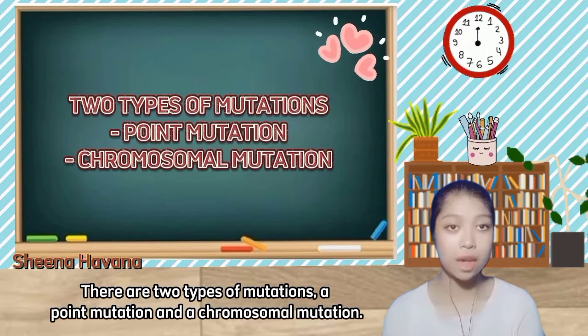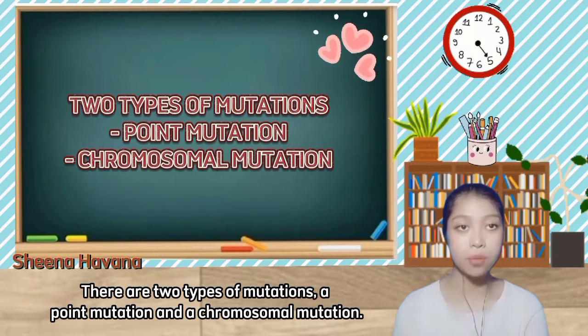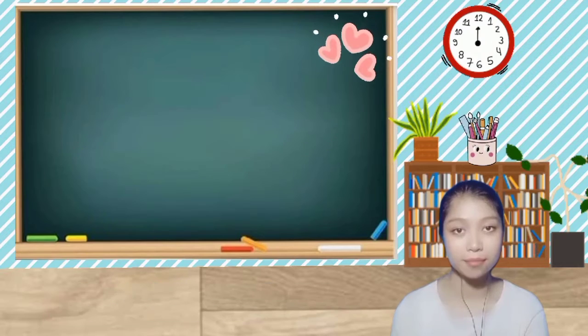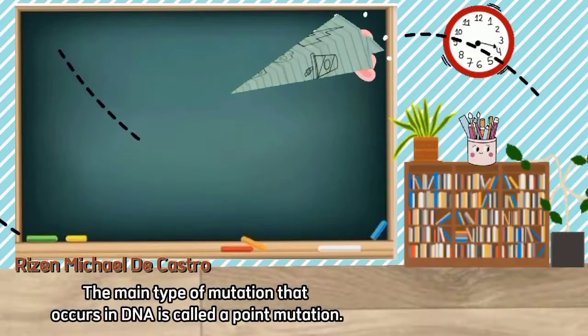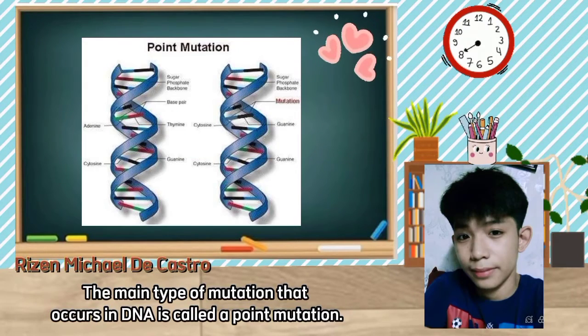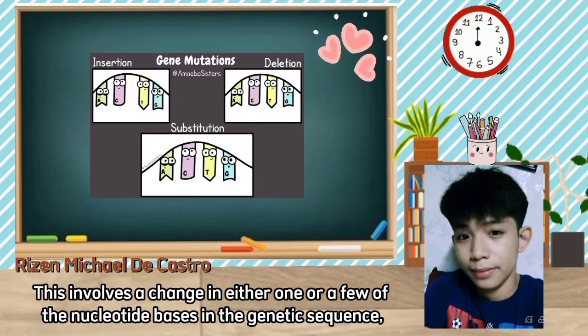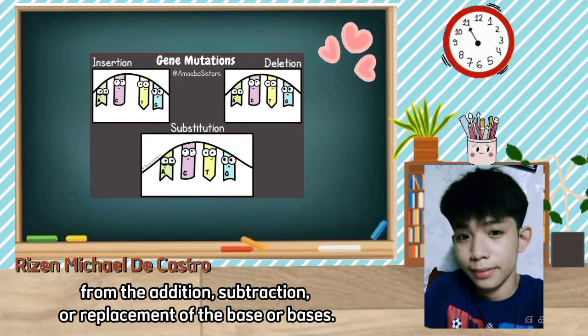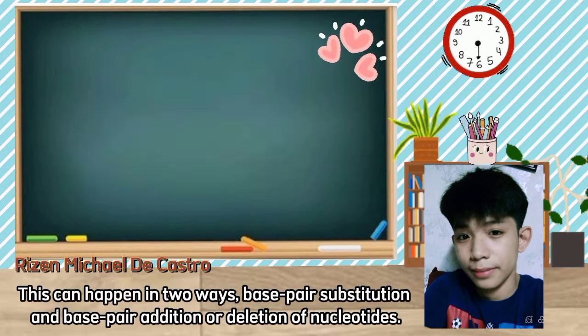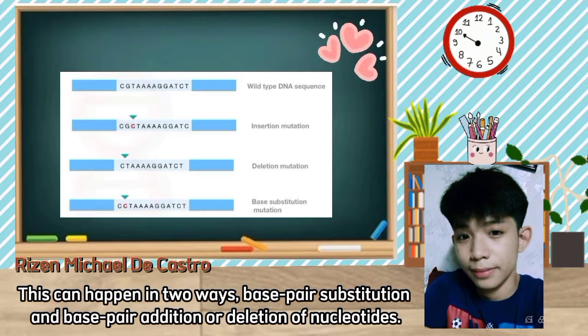There are two types of mutations, a point mutation and the chromosomal mutation. Mutation that occurs in DNA is called a point mutation. This involves a change in either one or a few of the nucleotide bases in the genetic sequence, from addition, subtraction, or replacement of the base or bases. This can happen in two ways: base pair substitution and base pair addition or deletion of nucleotides.